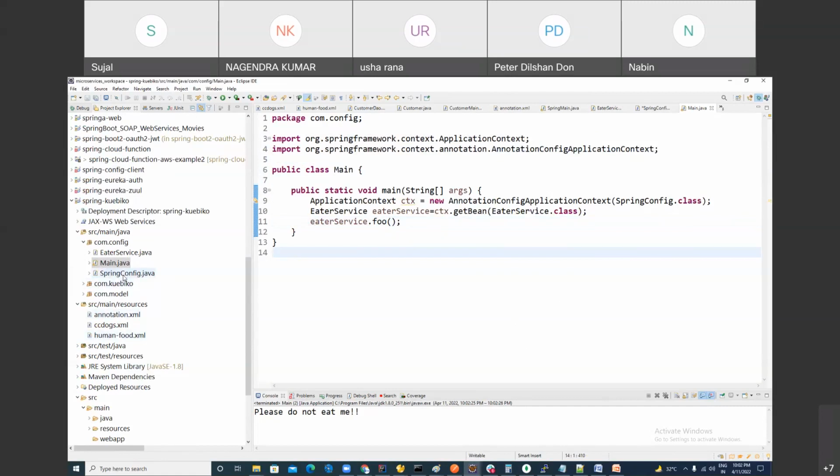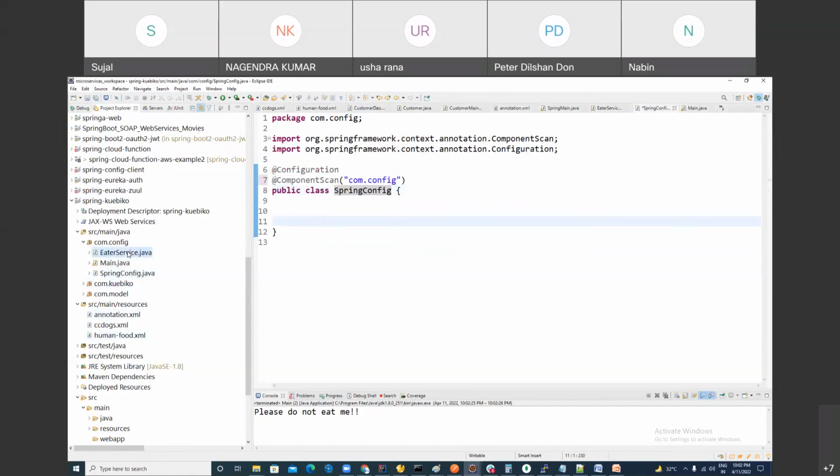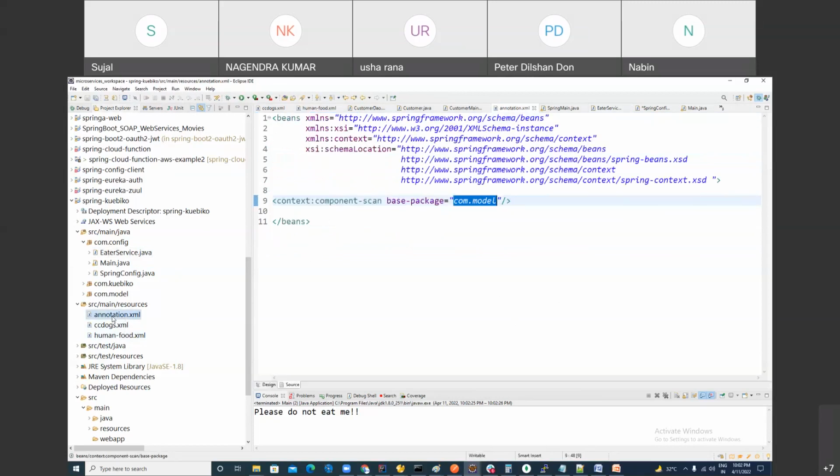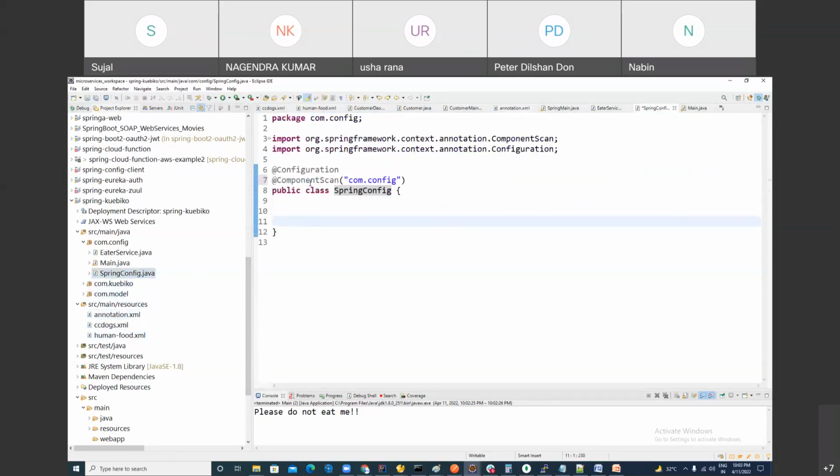So in this, I want to make a bean of this. That service annotation means it will make a bean of it. But in order to update the Spring container, hey Spring container, this is the package where my beans are. So in the earlier approach, you gave the XML file. Now this XML file is obsolete, right? So parallel to this XML file, you create a configuration file. You can give it any name, but this file should be annotated with the Configuration annotation. Configuration means this is replacing the XML file.